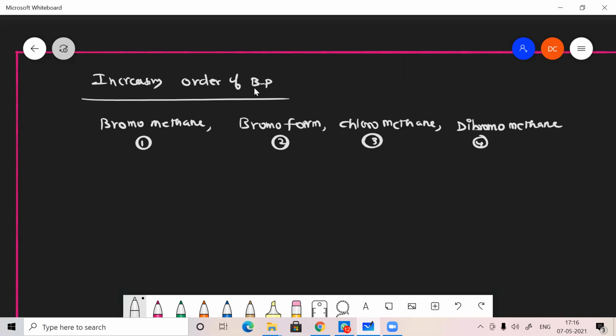Now tell me which one has the higher boiling point. Dibromomethane.